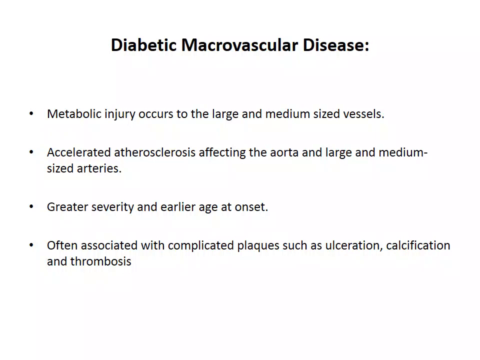So next, moving on to the vascular complications. Metabolic injury occurs to the large and the medium sized vessels, which is termed the macrovascular disease. There will be accelerated atherosclerosis, which affects the aorta and the large and medium sized arteries. The atherosclerosis which occurs here is similar to that seen in non-diabetic patients, but here it will be of greater severity and it occurs at an earlier age compared to the non-diabetic patients. It is often associated with complicated plaques such as ulceration, calcification, and thrombosis.